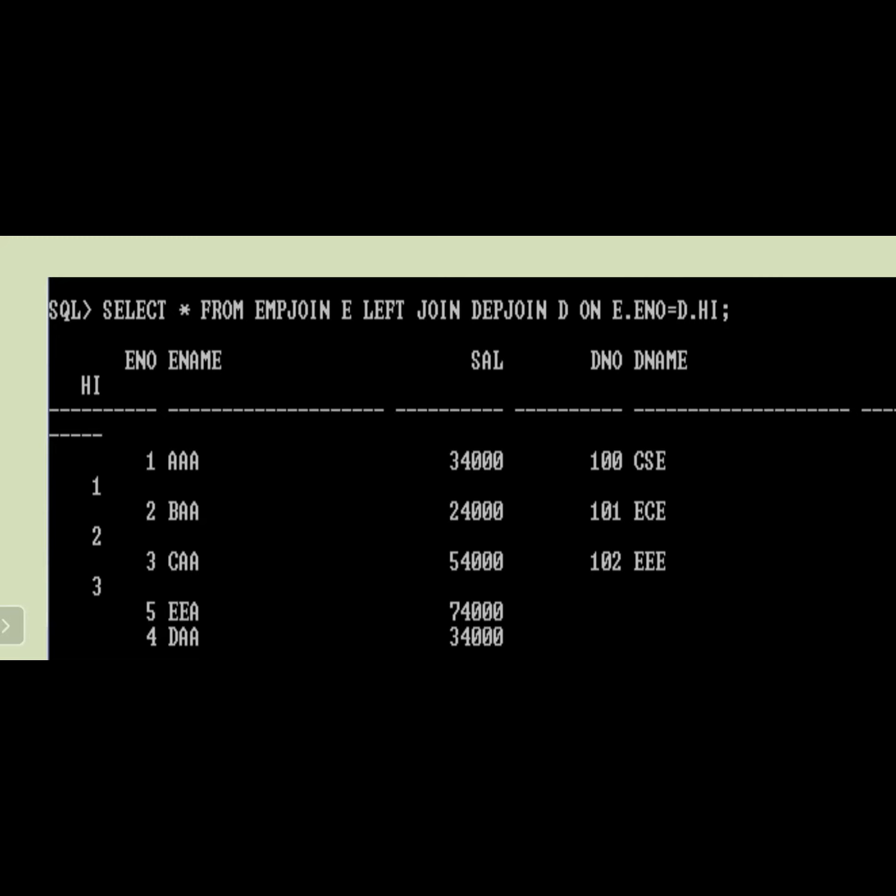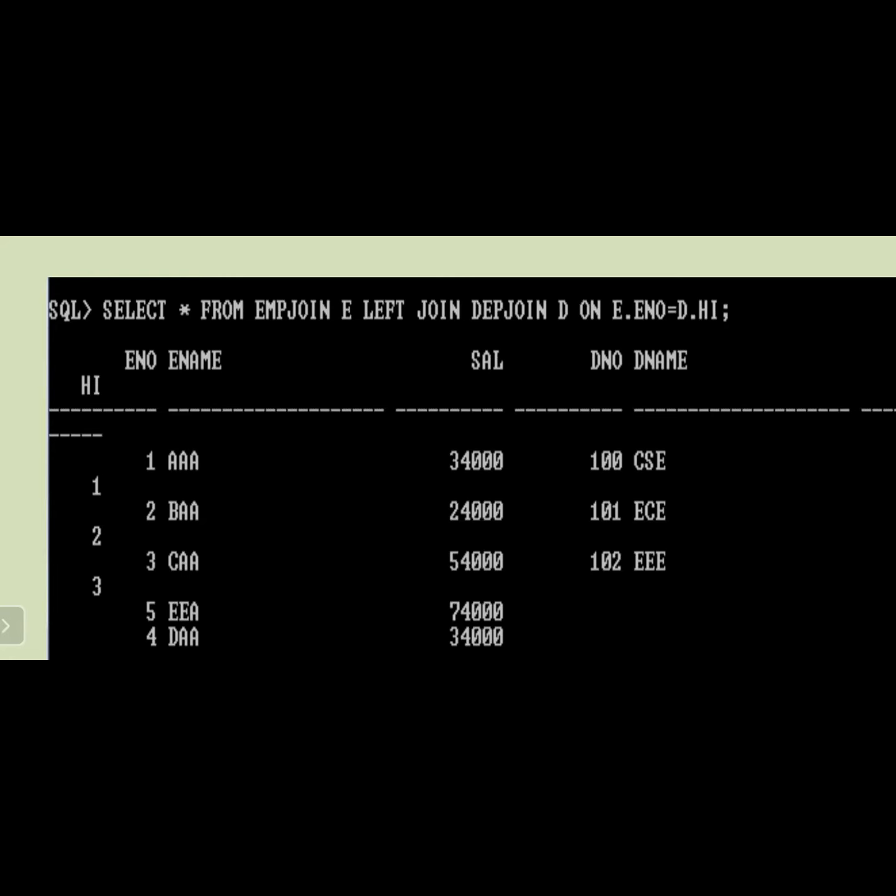So what are the left side tuples? 1, 2, 3, 4, 5. I think you are able to see 1, 2, 3, 4, 5. But in the department table, 1, 2, 3, 7, 8 is there. Here if you observe, only 1, 2, 3 is there, not 7, 8. Why? Because here we only consider the left side relation.